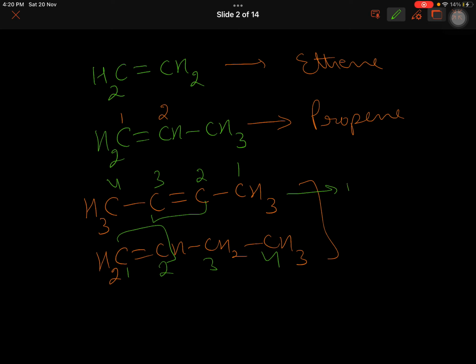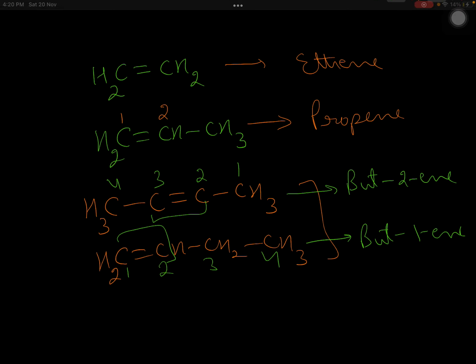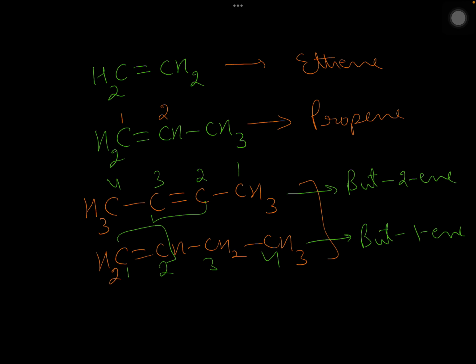So this becomes but-2-ene, and this isomer is called but-1-ene. So you just have to see from which side the double bond is coming closer, and accordingly you write the name using the simple rules.